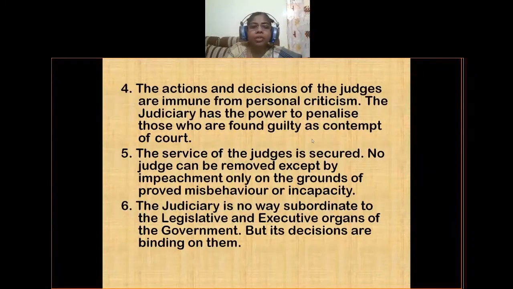But the decisions of the judiciary should be obeyed by the legislative and executive organs of the government. So this shows the superiority of the third organ, the judiciary, over the legislature and executive organs of the government. So these are the measures on which it can be said that the judiciary is enjoying independence.